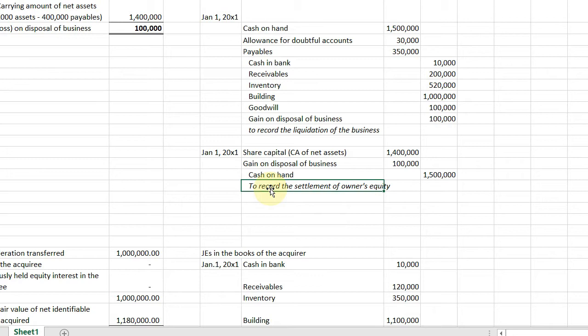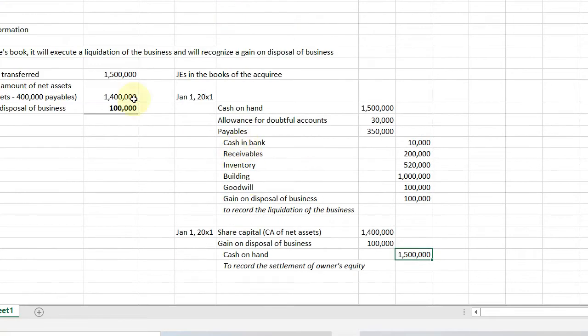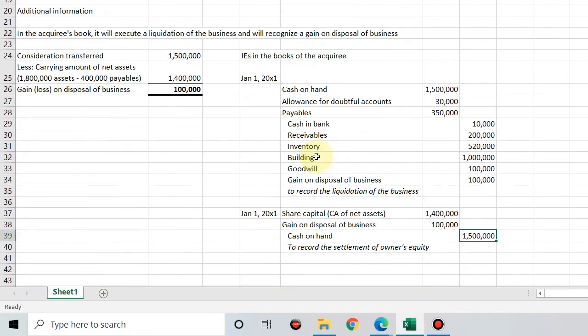So, you have this one, you debit to close share capital, which is actually the carrying amount of the net assets, the 1.4 we computed. You also recognize the gain on disposal of business, a gain of 100. Then you credit cash on hand of 1.5, because you've paid them all. You returned everything to them. Okay? That's it, just additional information so you're familiar with how this all happens. Now we go to problem 2.